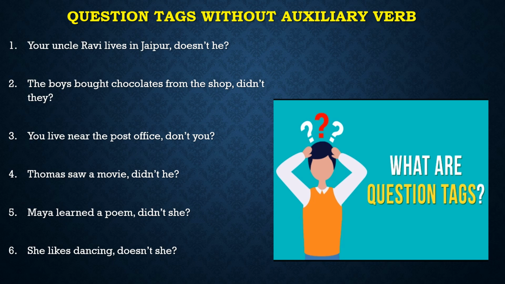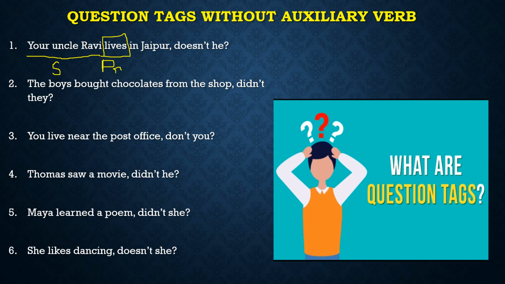So first let us understand the subject. Let us understand the verb or tense of the sentence. First example: your uncle Ravi lives in Jaipur. Okay, your uncle Ravi. So who is the subject? Your uncle Ravi is the subject. First step. Second, identify the verb. Here the verb is lives. After you identify the verb, think about the tense. Lives: the sentence is in which tense? It is in present tense, right? I am writing PR. The sentence is in present tense.